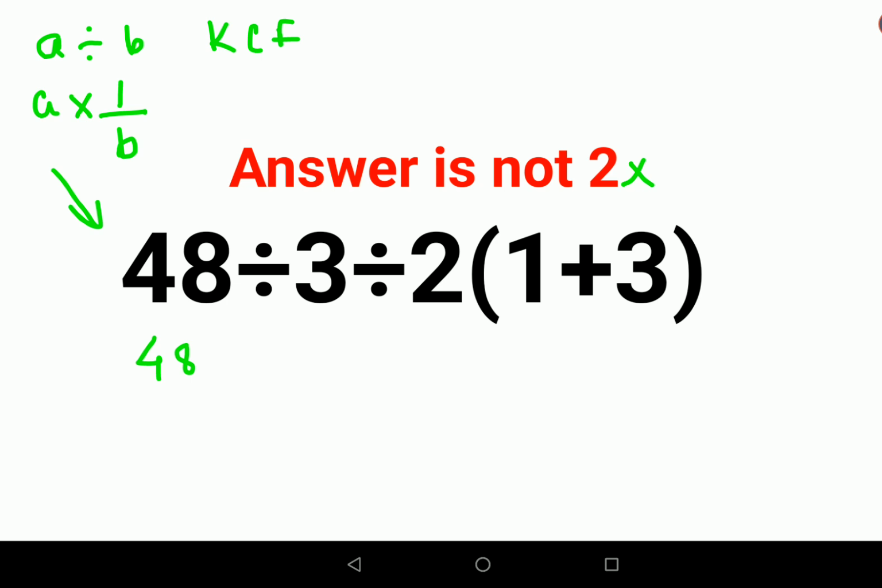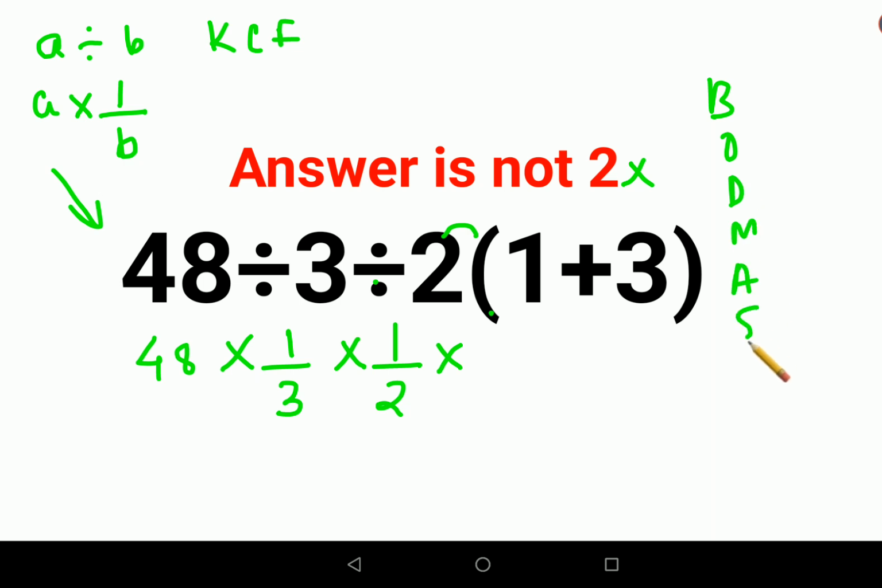We'll keep the first number as it is. Divide, so we'll change the division sign to multiplication, and then we'll take the reciprocal of 3, which is 1 upon 3. Similarly, change the division sign to multiplication and take the reciprocal of 2, that is 1 upon 2. And here, because there is no sign involved, it is just multiplication. And here we do according to BODMAS or PEMDAS, whatever you follow.